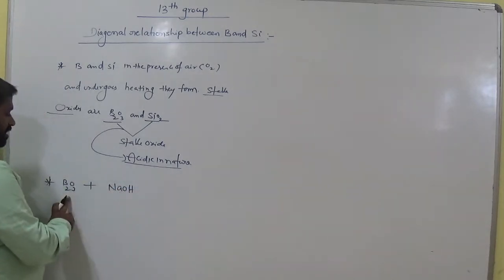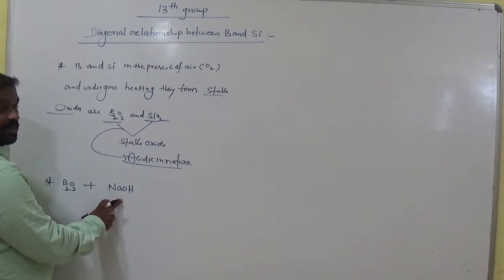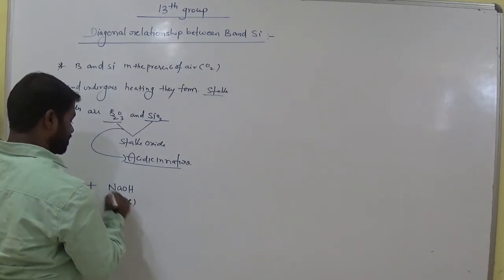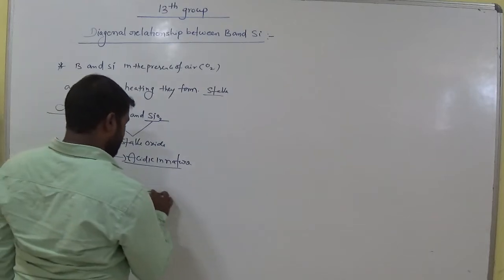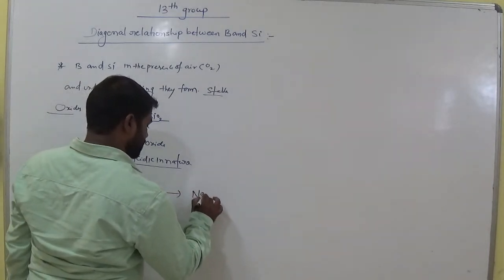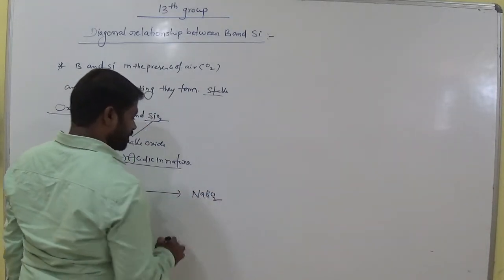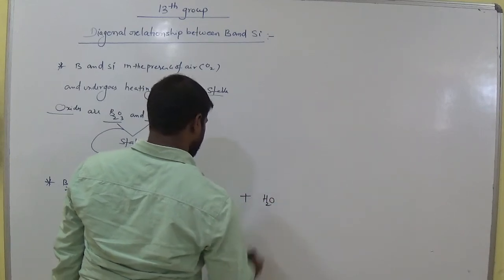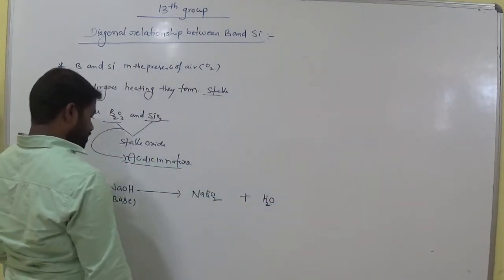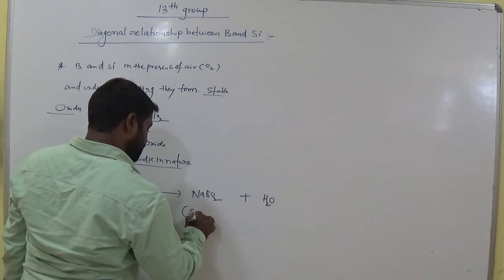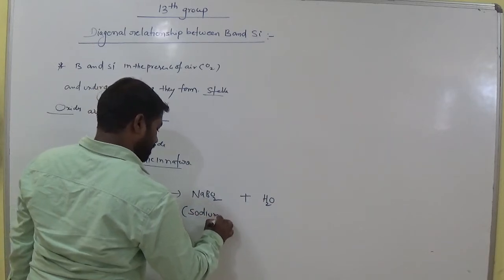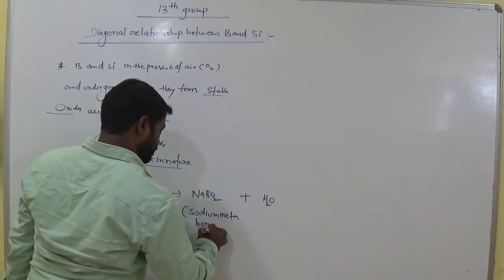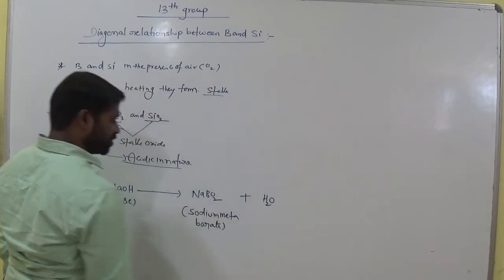When boric anhydride interacts with sodium hydroxide, which is clearly an alkali or base, it gives sodium metaborate.